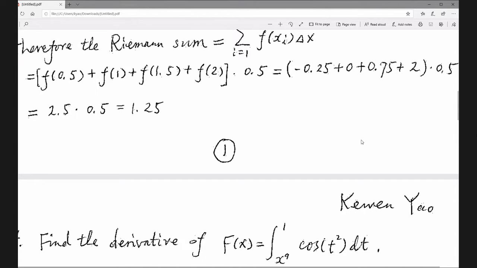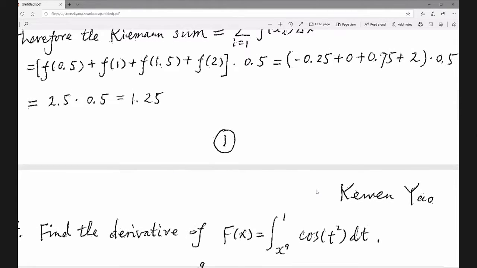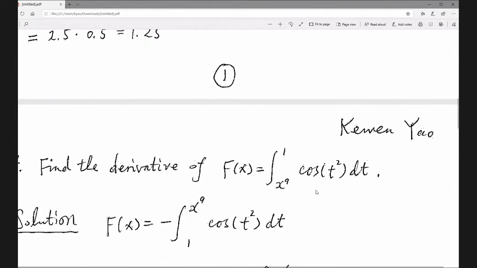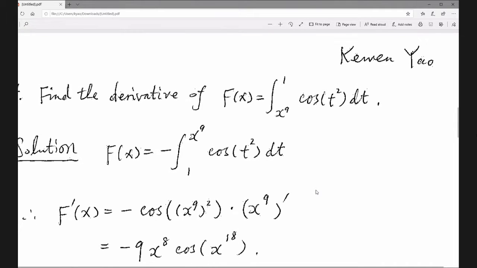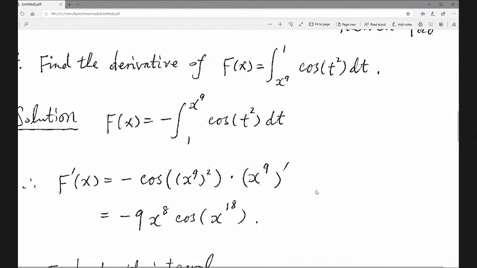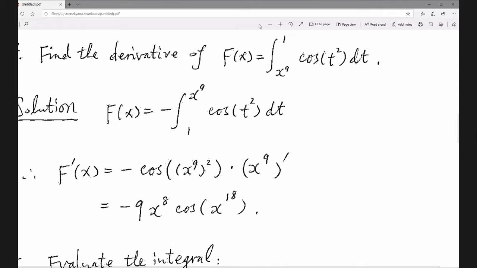You have to know how to find the derivative of this function. This function is defined to be the integral from x^9 to 1 of cosine t squared dt. How can we find the derivative? This means we have to find f prime of x, right?